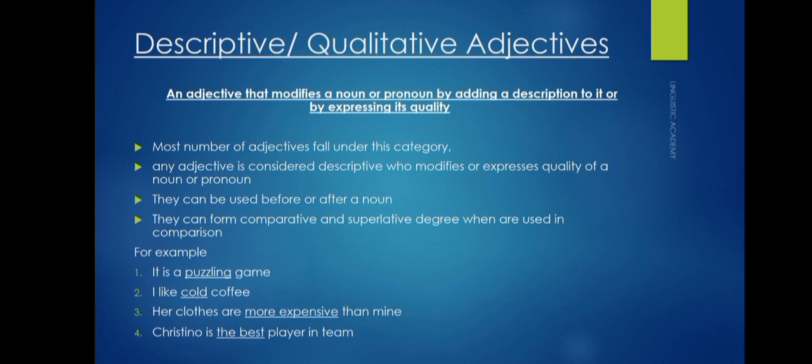In all these examples, the first 2 examples are just showing qualities or descriptions about the noun. But in the third example, as you observe, her clothes are more expensive than mine, the adjective is used in the comparative degree. While in the fourth example, Cristiano is the best player in the team, the best is the superlative degree of the adjective used in the sentence.